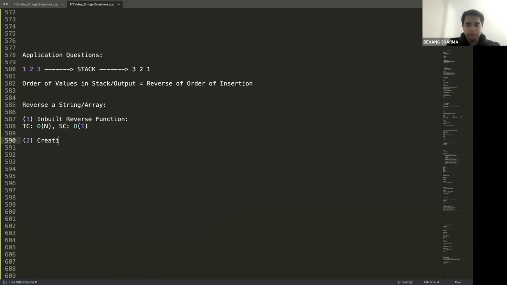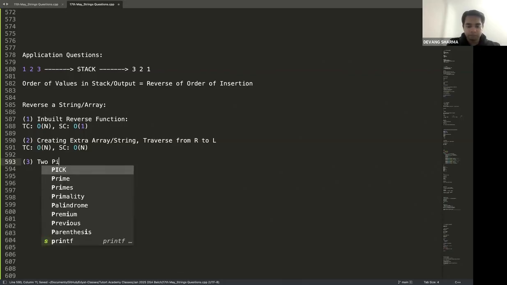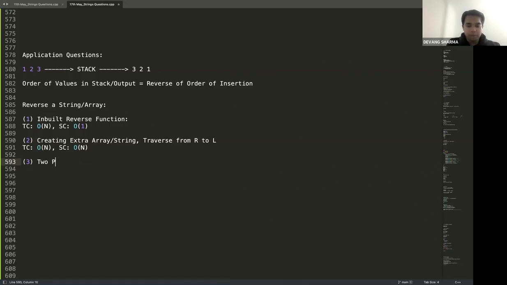Second, I can create an extra array and I can traverse from right to left. In that case, time complexity big O of n, space complexity big O of n. What else? Two pointers and swap. Time complexity big O of n by 2, space complexity big O of 1.